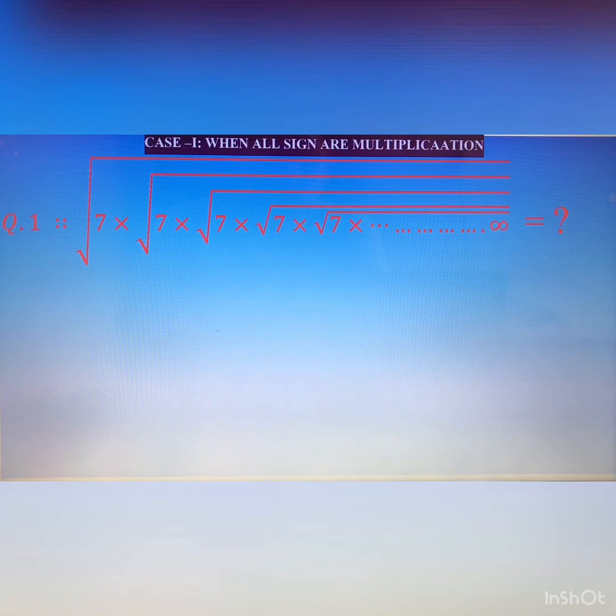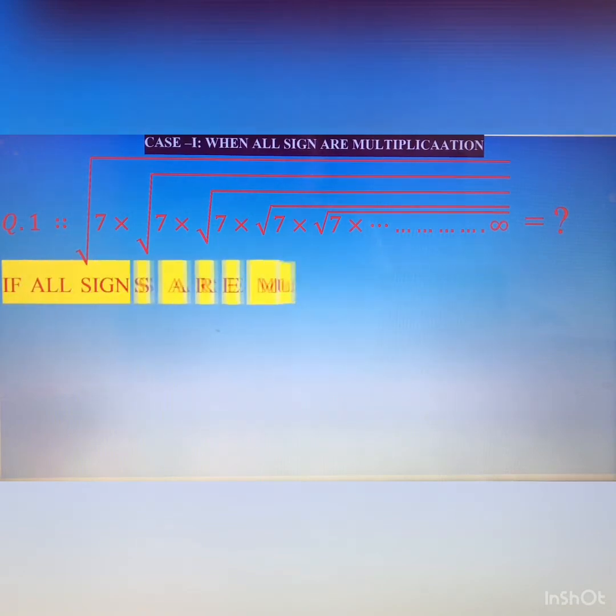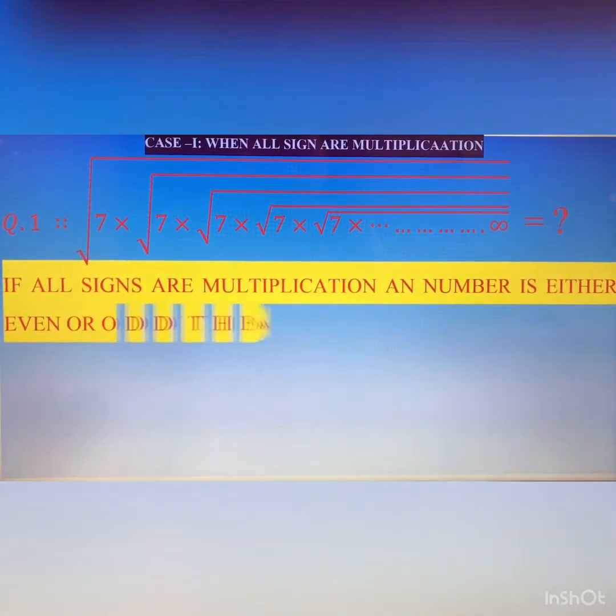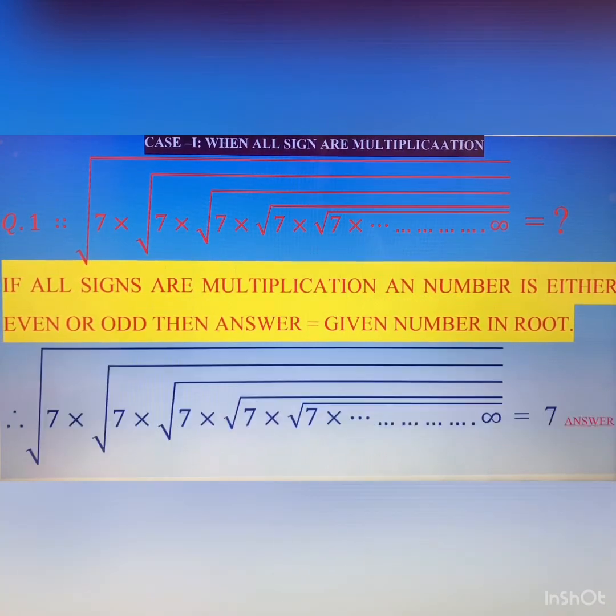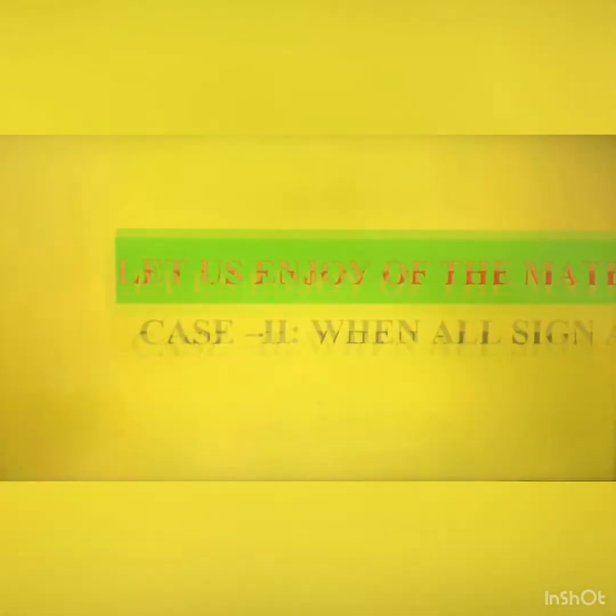How can you tell? So dear, if all signs are multiplication and the number is either even or odd, then the number itself is your answer. Means the answer of this question is 7. You can solve this question, you will get the answer 7. Okay, now moving to case number 2.